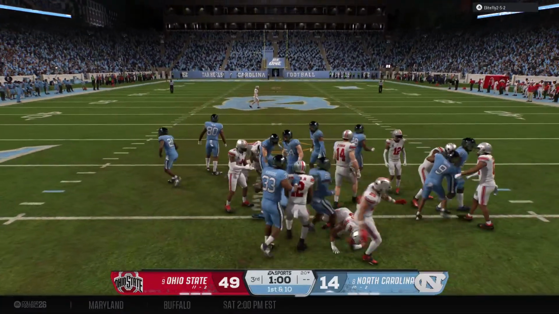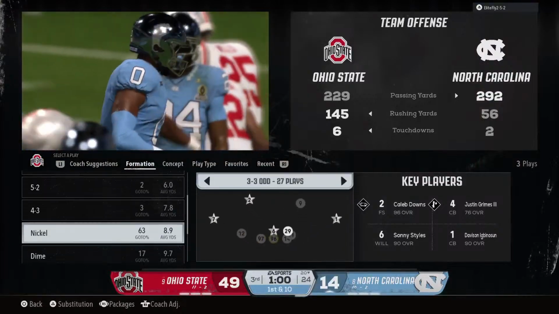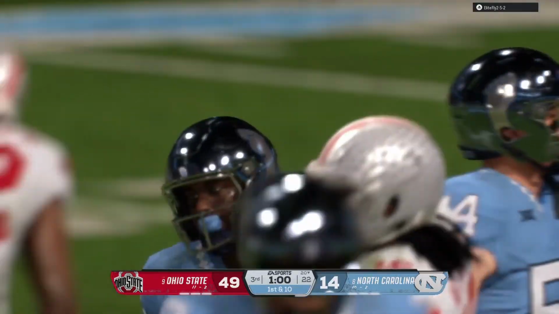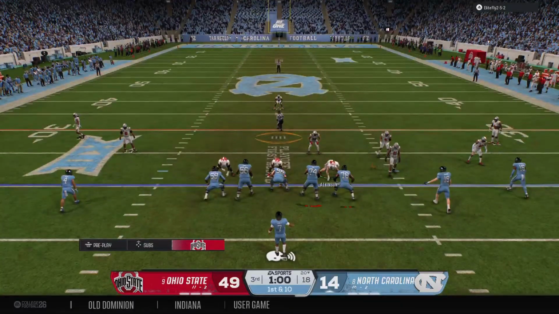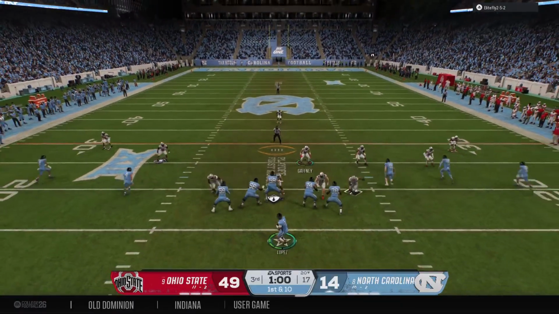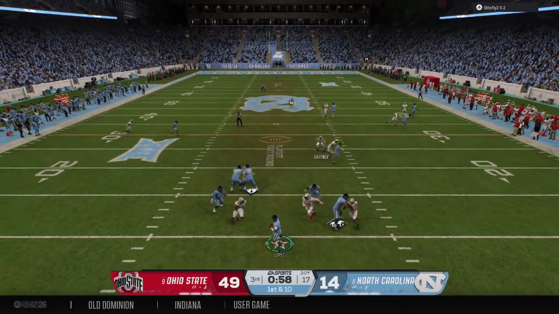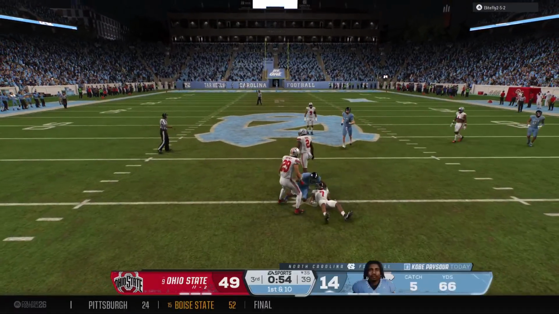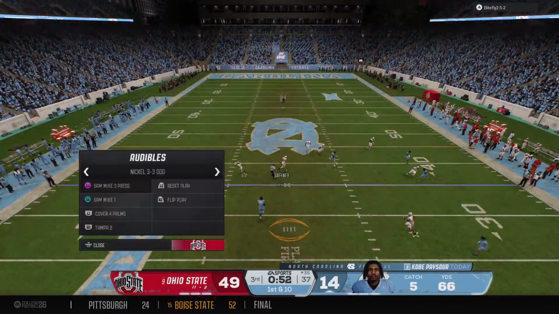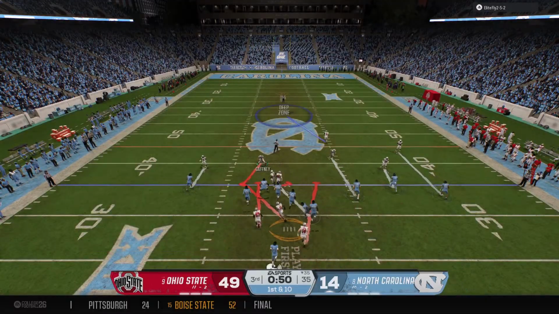And he stopped at the 20. Tried to make something happen, but that's good coverage there. And the Tar Heels offense is back out on the field. Scanning the field. It's Lopez. Bringing pressure. Caught. He's wide open. Look out. They bring him down, but the drive has now reached the 35.